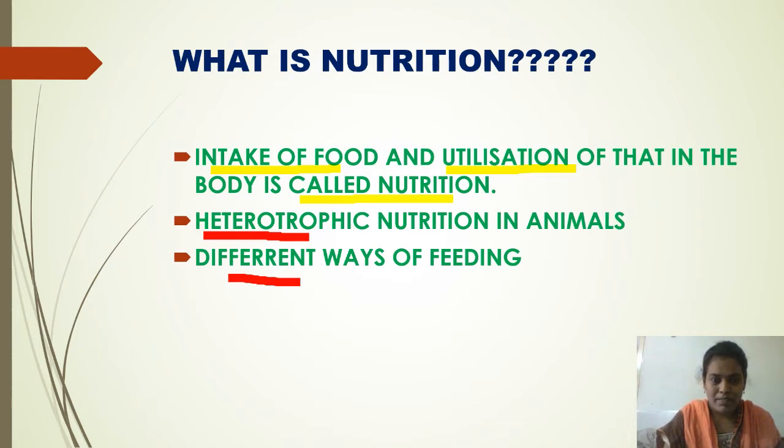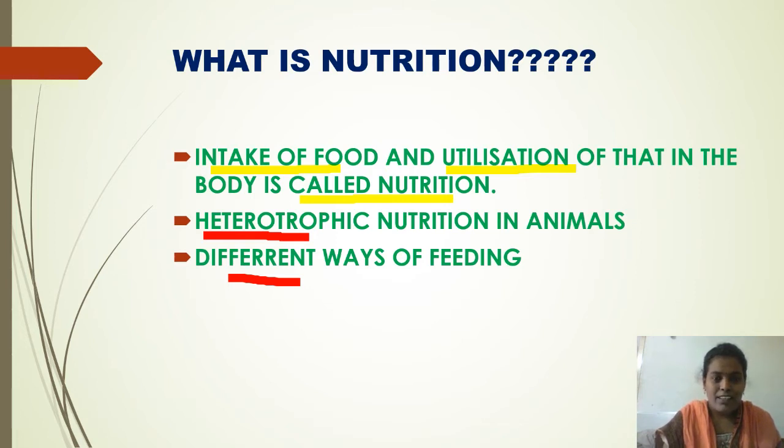The next important topic: different organisms use different feeding habits. For example, in human beings, we chew our food. After we take the food, using our hands we put it inside our mouth and chew it. This is called chewing type of feeding.